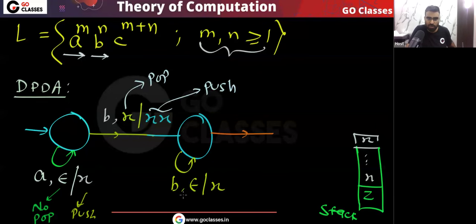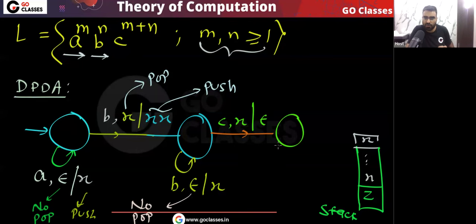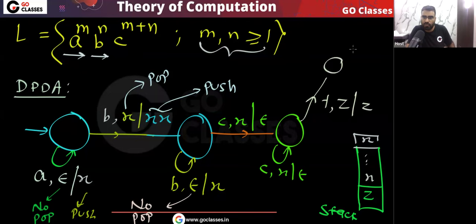Here this epsilon means there is no pop. And finally, when the C comes, the top of the stack must have x. Yes or no? Then in this situation I will pop it. For every C, I will pop one x. And when the end marker comes, the top of the stack must have Z. Then I will go to the final state.